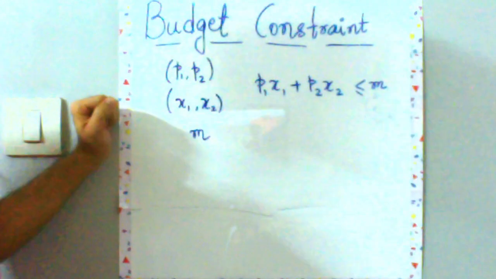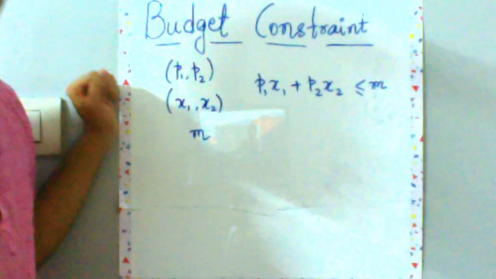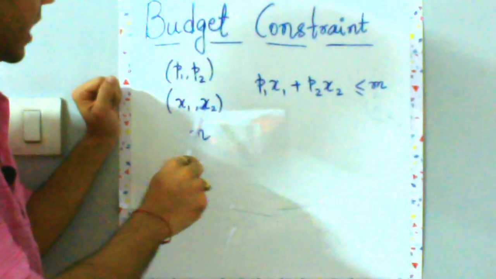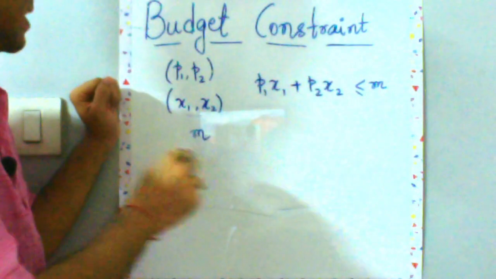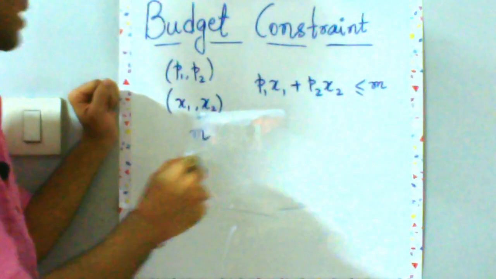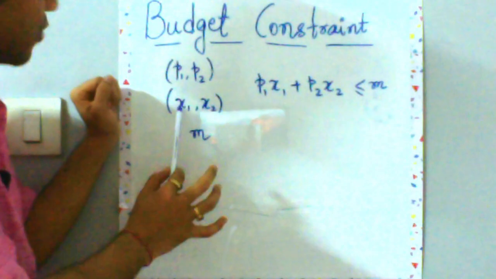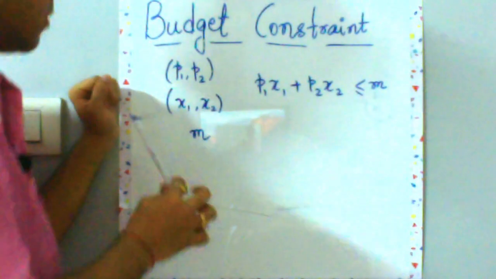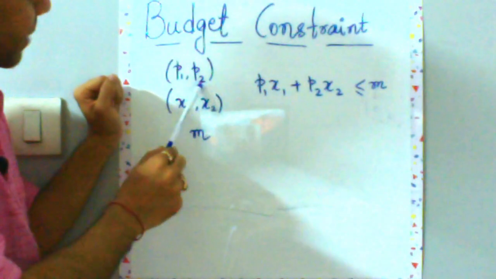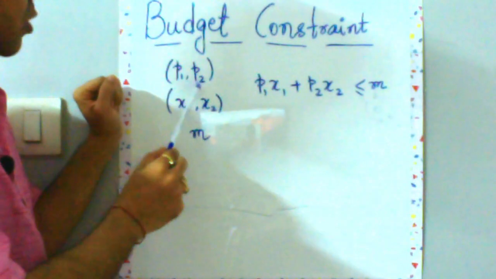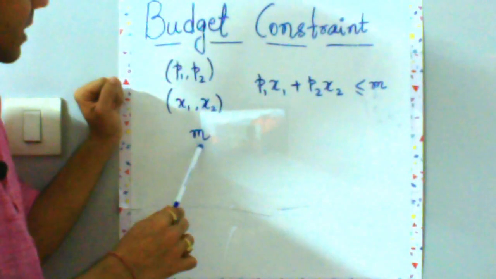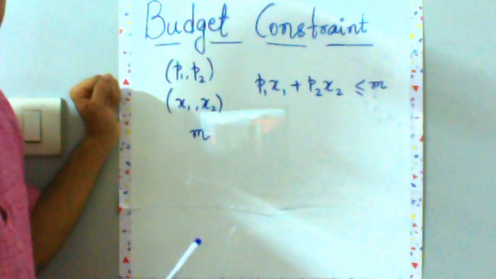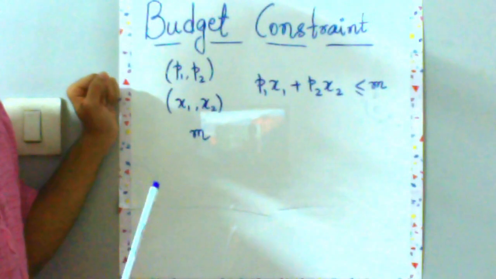So over here you can see that you have two goods, x1 and x2. When I say this, it means a consumption bundle of x1 units of good 1 and x2 units of good 2. Now P1 and P2 are the price of good 1 and the price of good 2. M is the amount of money which you have, your income or wealth, whatever the case may be.